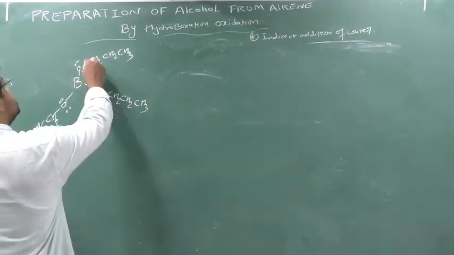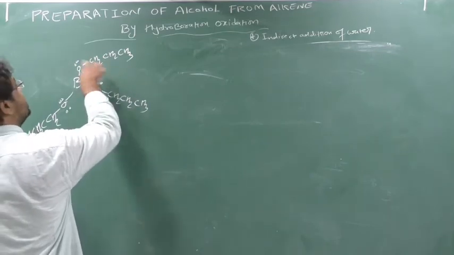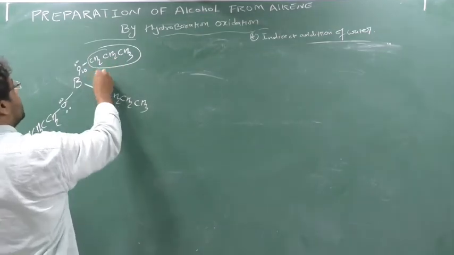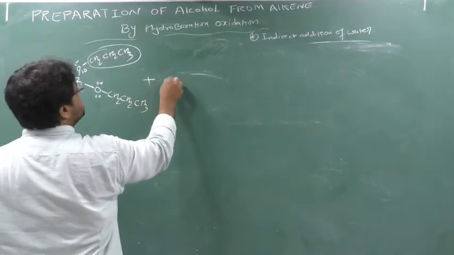Now what will happen? See this. This CH3, CH2, CH2 will create a positive charge because they are alkyl, propyl. So here 1 OH minus will come.